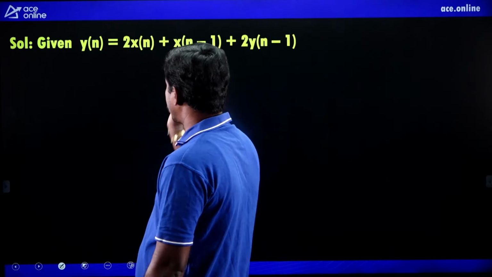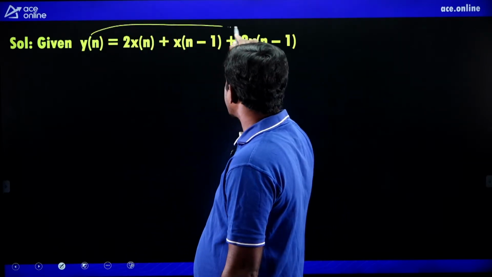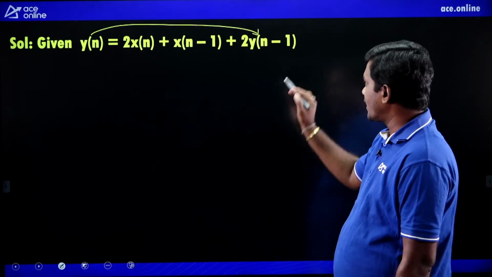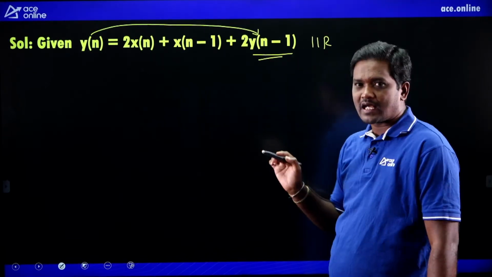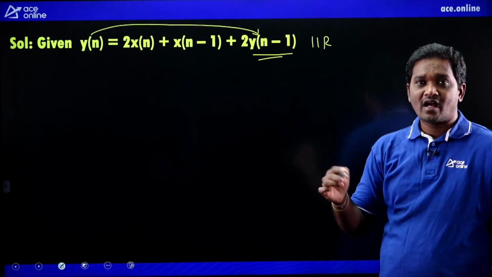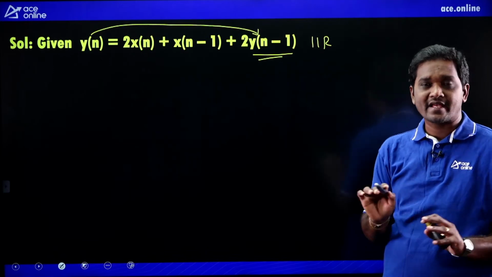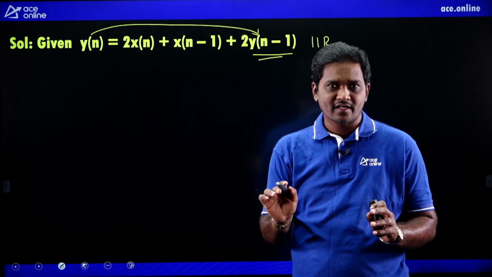It is a given difference equation. If present output depends on past output, no doubt at all, it is an IIR filter. If any past outputs are present, that is an IIR filter. If y of n minus 1, y of n minus 2, such terms are present, it is an IIR filter, meaning infinite impulse response filter, feedback is present.